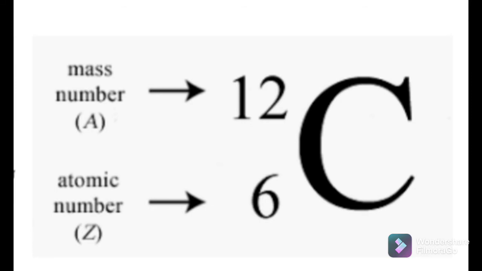So what is the meaning of the name carbon? Carbon is derived from the Latin word carbo, and carbo means coal. Coal is primarily composed of carbon. That's why it is called carbon. In nature, carbon occurs in both the free state as well as the combined state. In the free state, carbon is found in the form of diamond, graphite and coal. And in the combined state, carbon is found in the form of hydrocarbons.